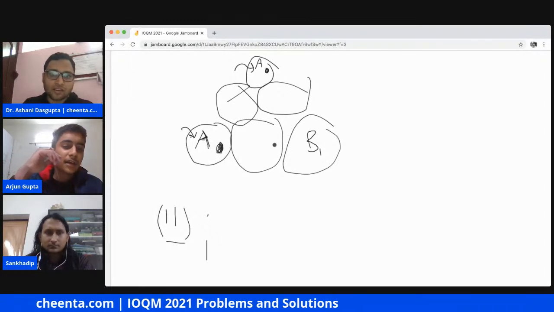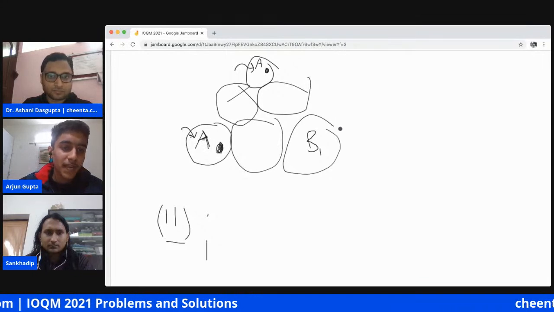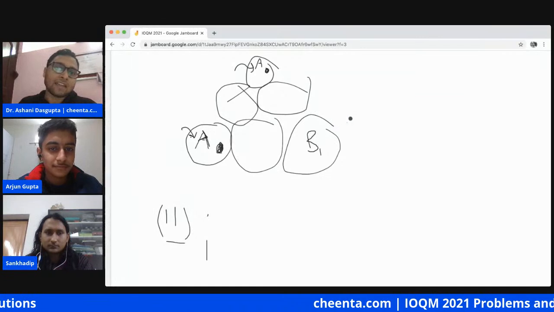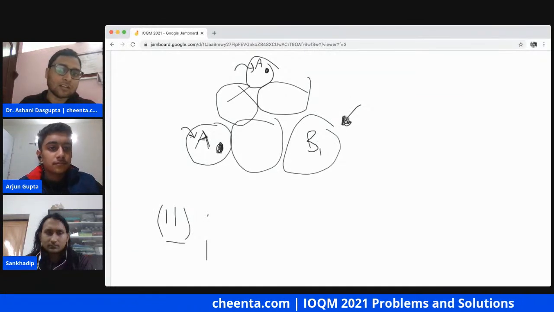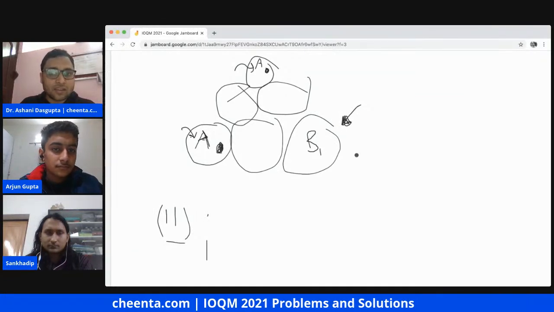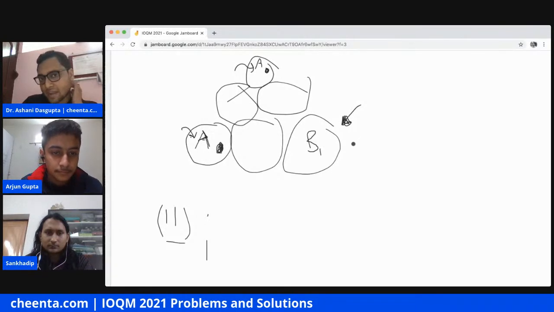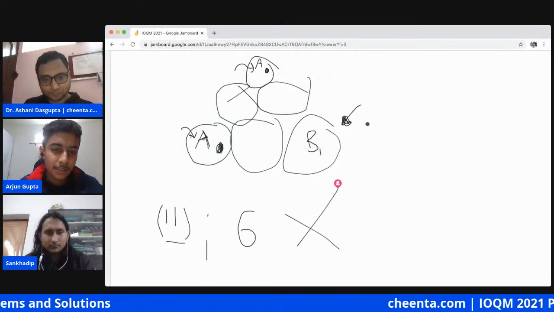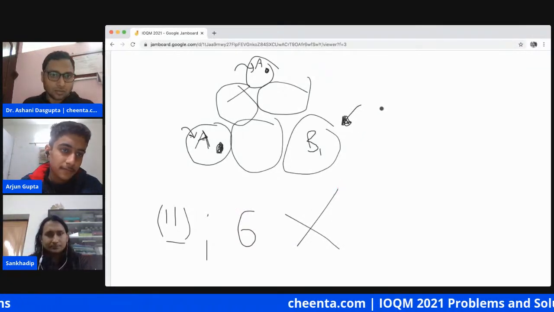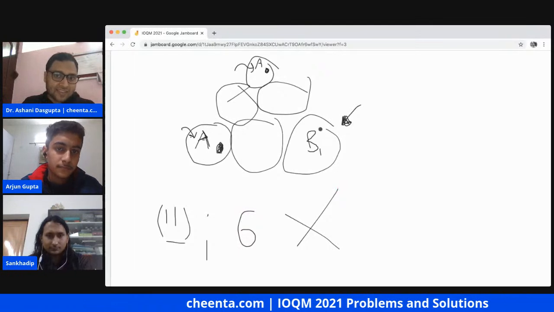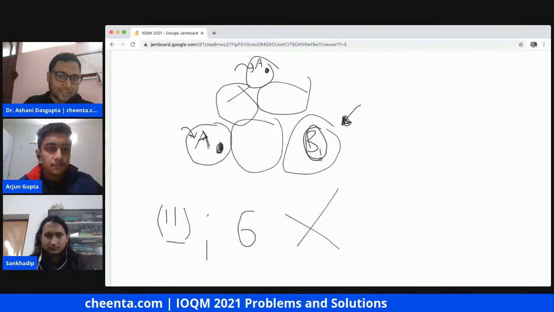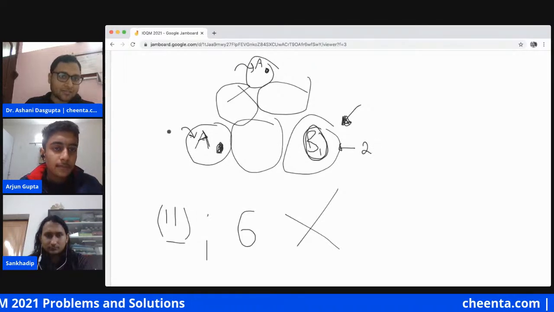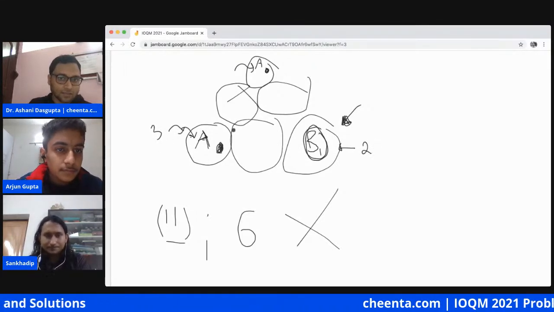I made a mistake. We need to do A's because they are similar and do not have distinctness. Now the question is what is this one? It can be either black or blue, so we multiply 6 by something. Once you fix this one, there are two choices for this spot, and there are three choices for this spot. So six of them.